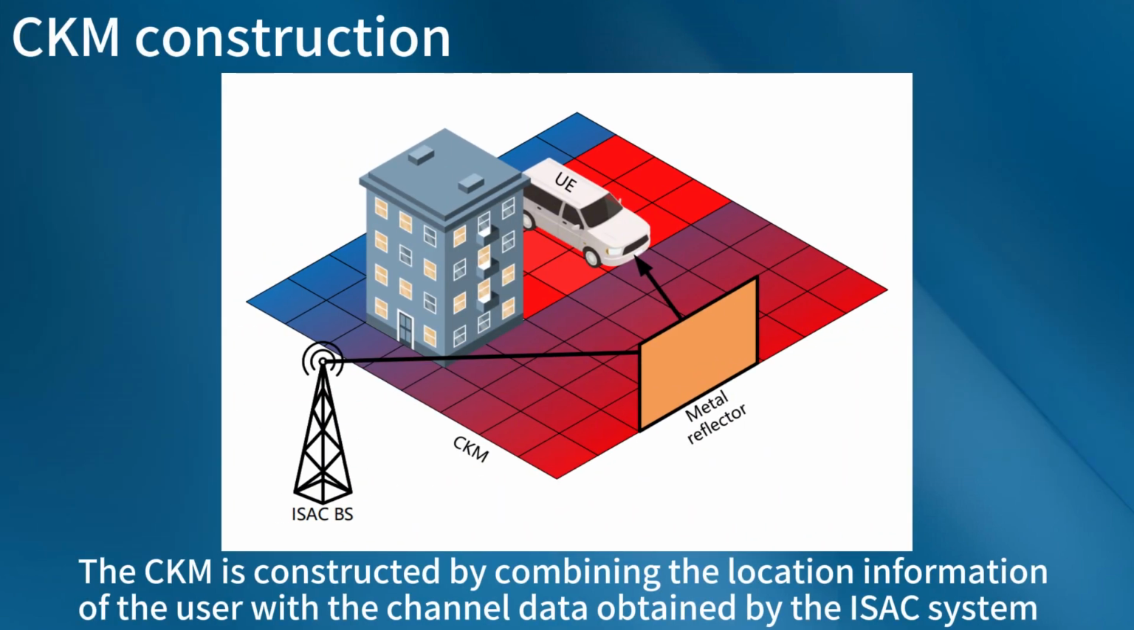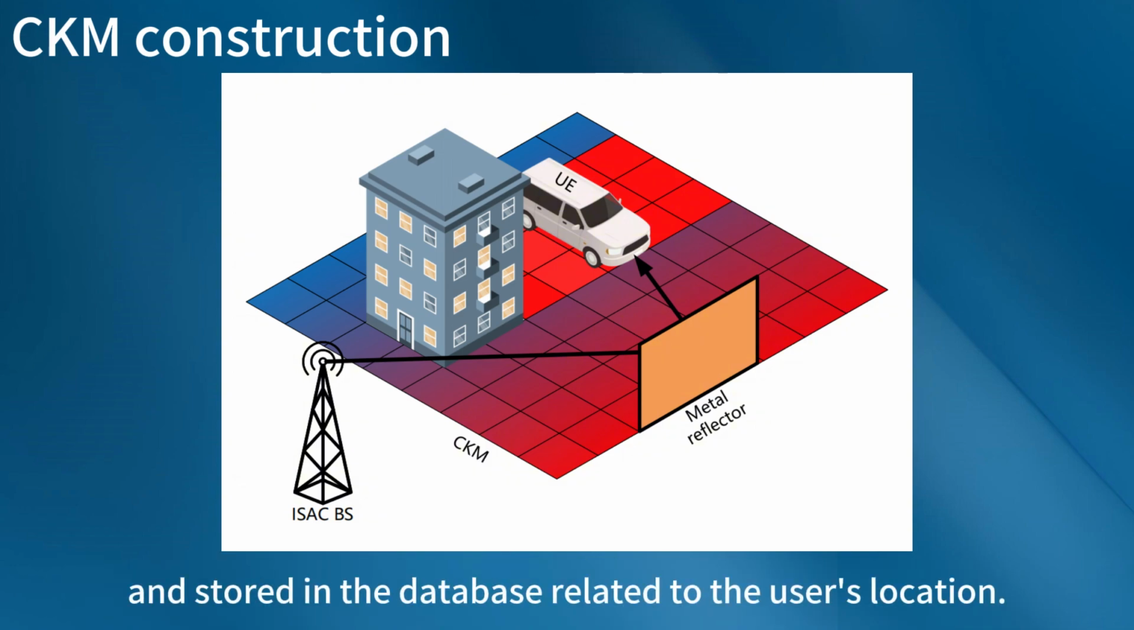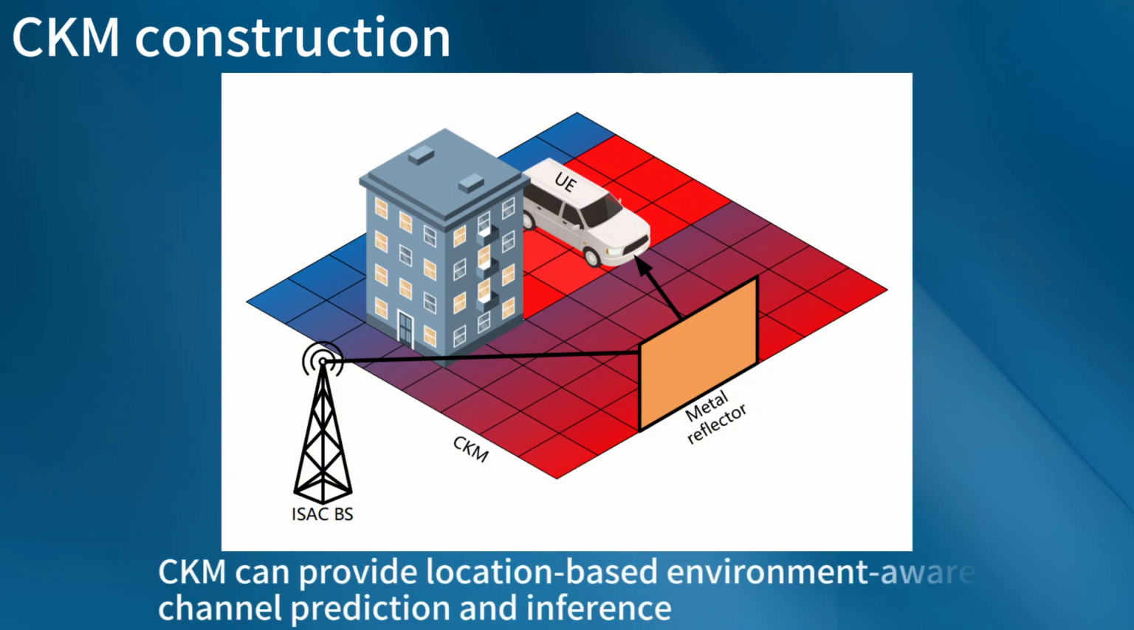The CKM is constructed by combining the location information of the user with the channel data attained by the ISAC system, and stored in the database related to the user's location. CKM can provide location-based environment-aware channel prediction and inference.